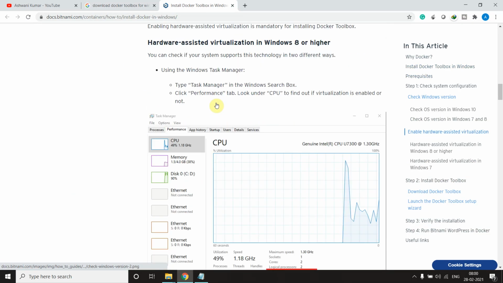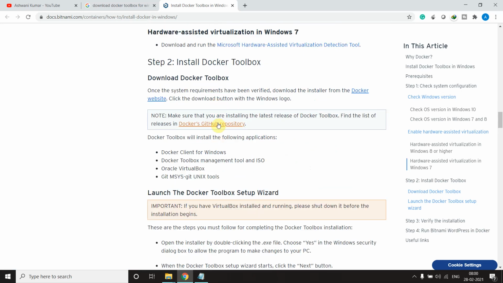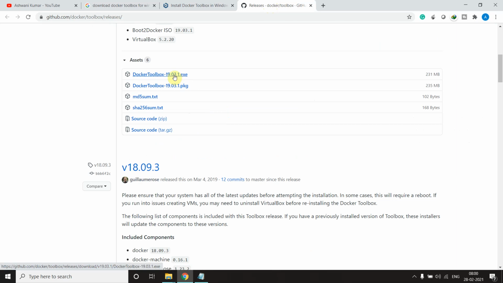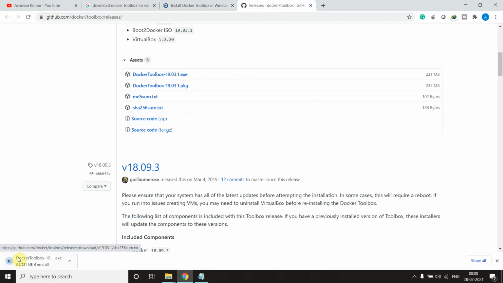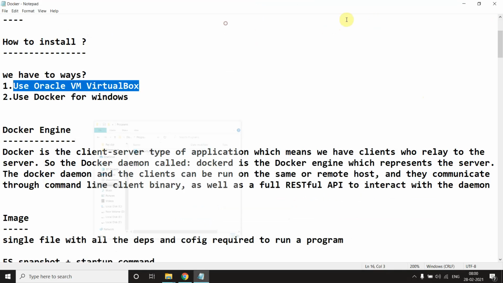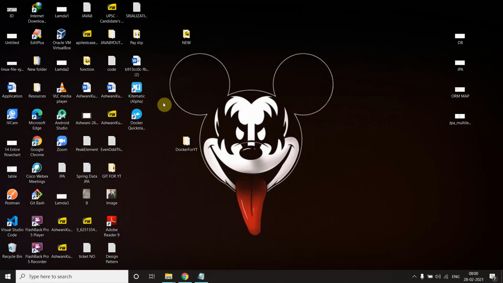So come down here. This is the GitHub repository link. From here, try to download this executable file, the exe. I am canceling it because I already have it. If you download it, you will get something like this, and there is no need to do anything. This is a pretty intelligent software. Just double click here and it will give you two shortcuts, these two.